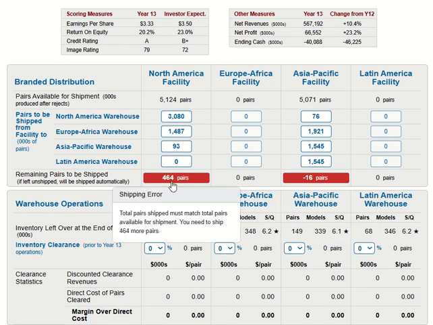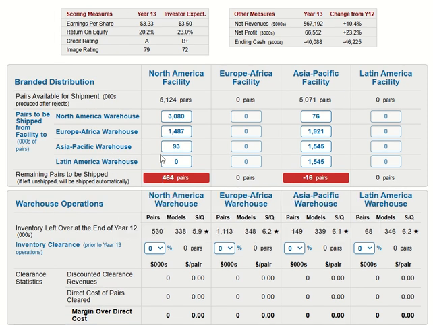About this one, we need to distribute the pair instead. For me, I will put this one in North America, and this one to Asia. Most of it I will put on the value for Asia, and North America will go to North America.